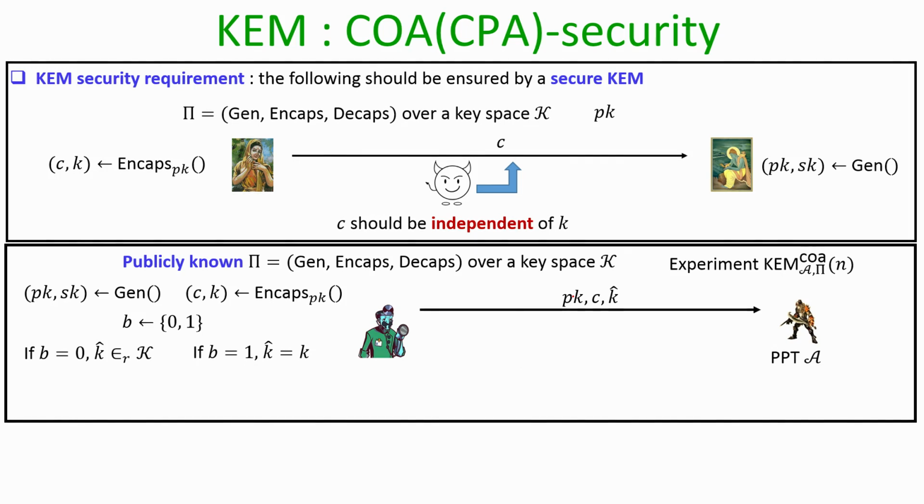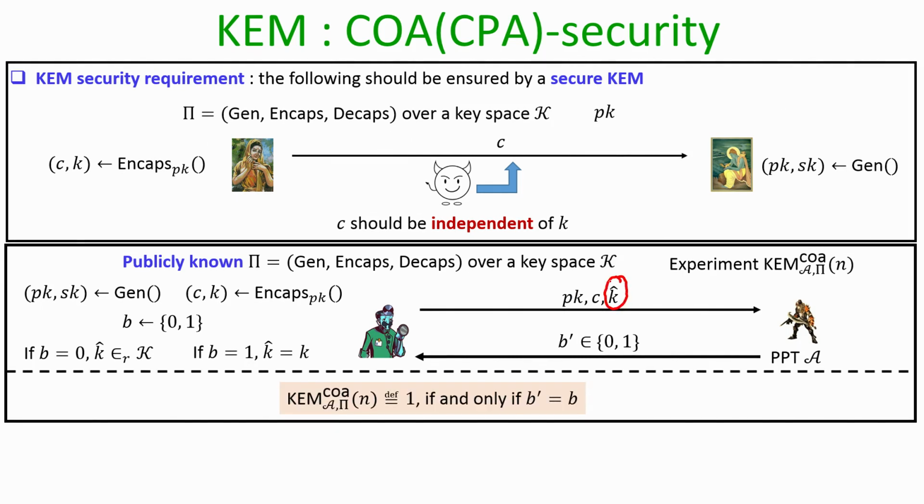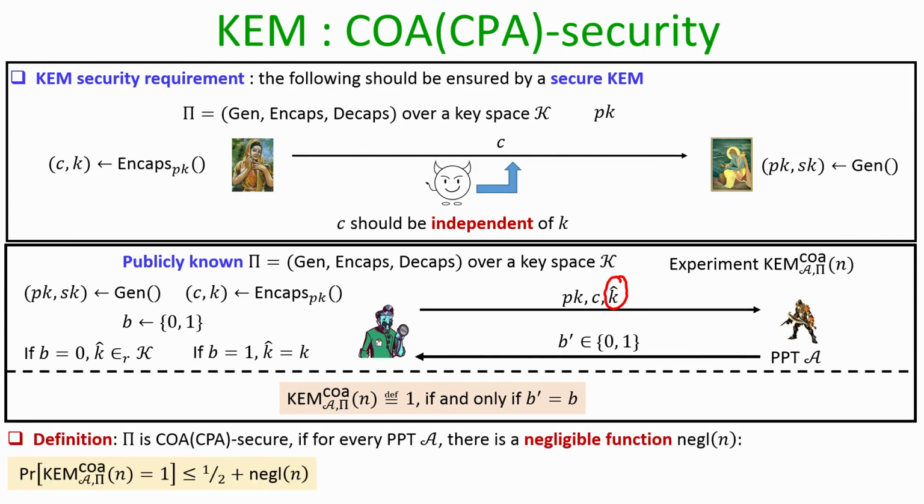And this exactly models a requirement which we wanted to capture or ensure by a secure key encapsulation mechanism. So, the adversary outputs a b', namely it tells whether k cap is generated as per the method b equal to 0 or b equal to 1. And the definition and rules of the game are that we say the adversary has won the game, meaning that the output of the experiment is 1 if and only if b' equal to b.